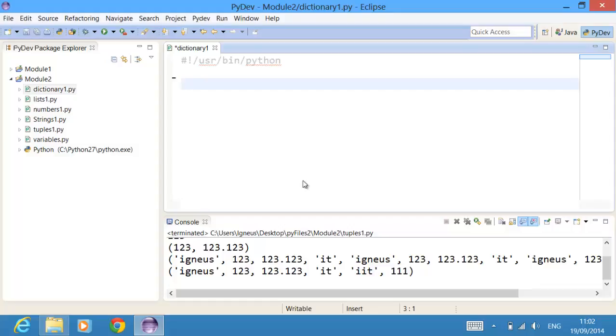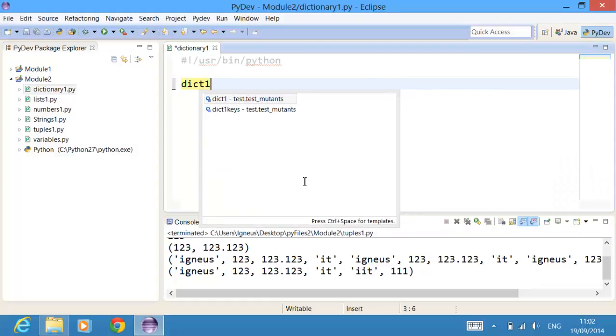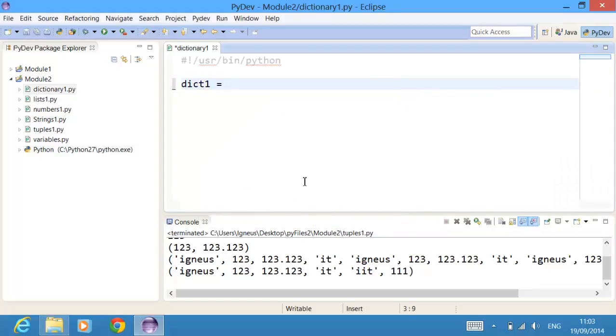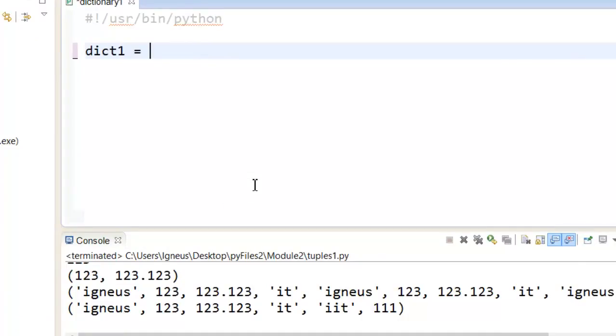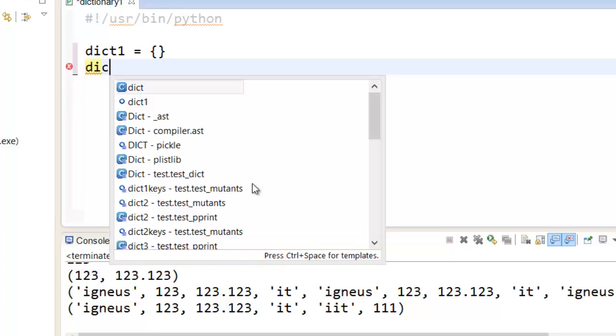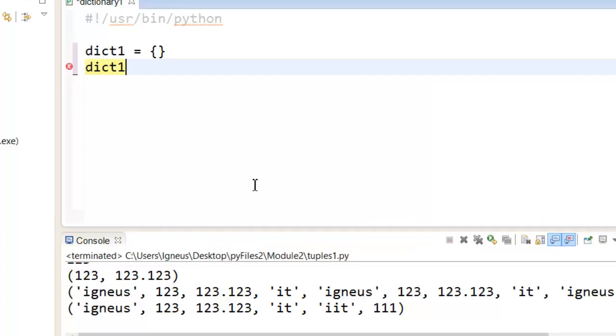So let's call our dictionary dict1. To define the dictionary, you just have to use these braces, the curly braces, and that's it. You have defined a dictionary. Now let's pop some value into the dictionary. So what I can do is use dict1, and you just have to give a key and then a value. This one method is pretty good.